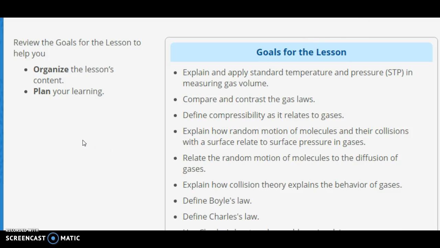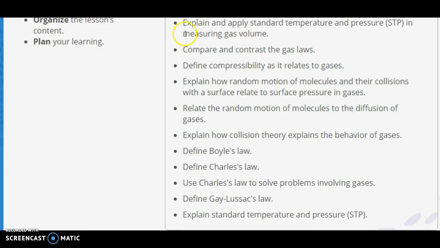So, review the goals for the lessons to help you organize the lesson's content, plan your learning. So again, what we talked about so far is explain and apply standard temperature and pressure, or STP, in measuring gas volume, compare and contrast the gas laws, define compressibility as it relates to gases. So the fact that there's empty space in between the molecules allows us to compress the gas. Explain how random motion of molecules and their collisions with a surface relate to surface pressure in gases. So think of the inside of a balloon and the molecules pushing on the edge of the balloon.